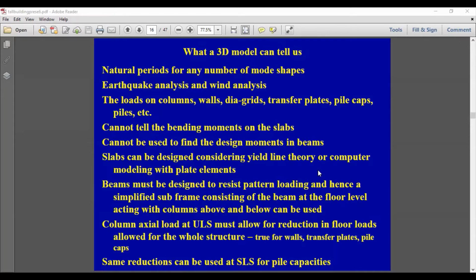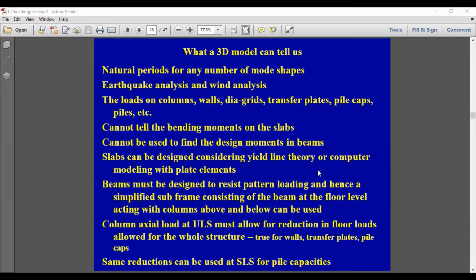So basically, when you are calculating the dynamic properties, it is very important to consider the actual mass available at each floor level. And the actual mass available at each floor level will not be only due to the dead weight of the structure. It will be due to superimposed dead loads as well. And if you want, you can even consider a portion of the live load when you are calculating the natural period of vibration of the structure.